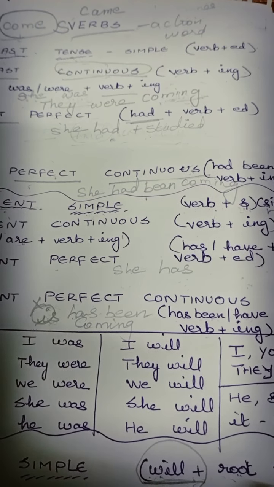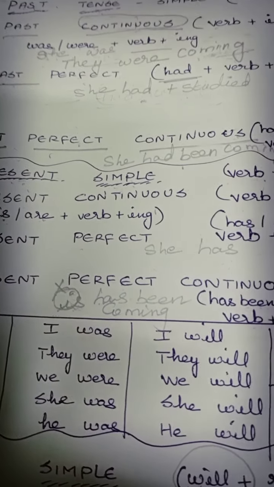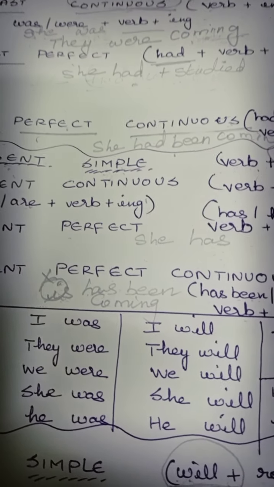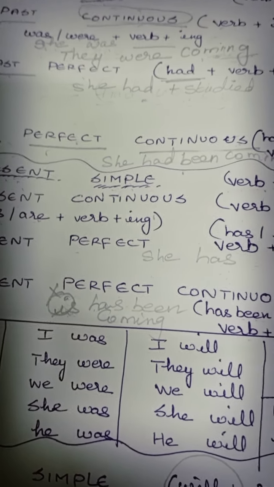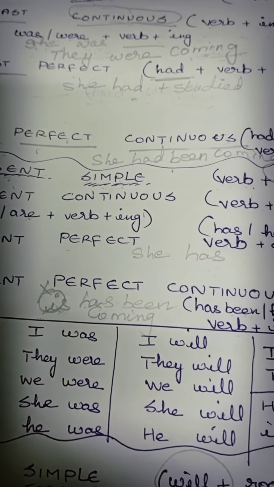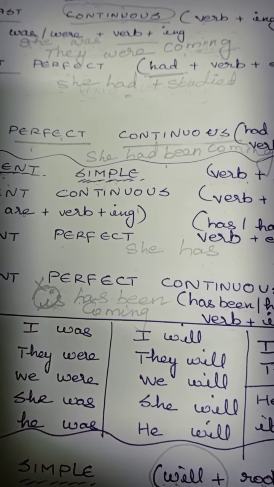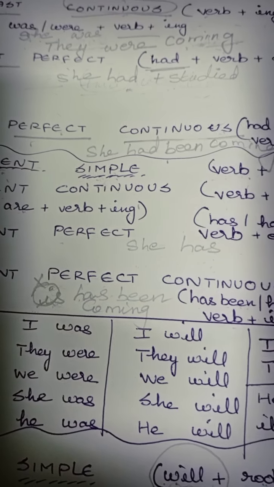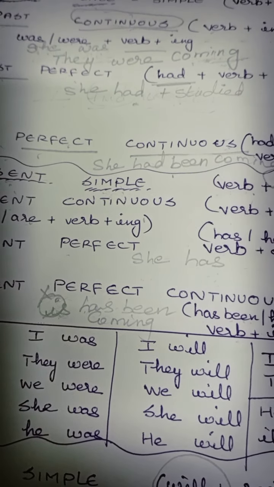Yeah, children, please tell me. You're right, correct. She has been coming. She, he, it will get has. I have. You have. We, I and you become we. I have, you have, then we have. When we tell about other persons in plural, they have.